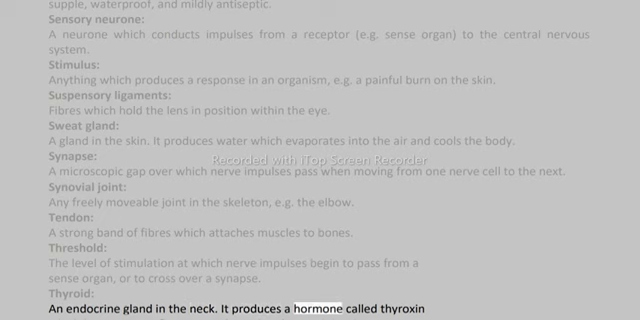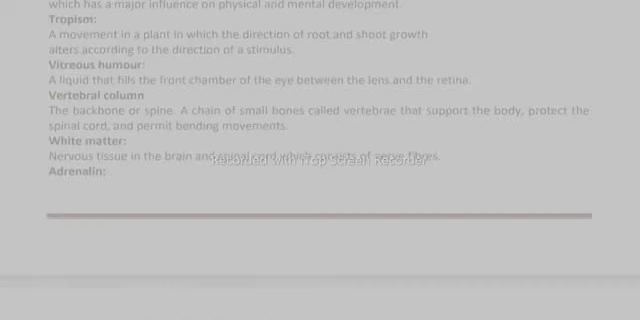It produces a hormone called thyroxine which has a major influence on physical and mental development. Tropism, a movement in a plant in which the direction of root and shoot growth alters according to the direction of a stimulus. Vitreous humor. A liquid that fills the front chamber of the eye between the lens and the retina.